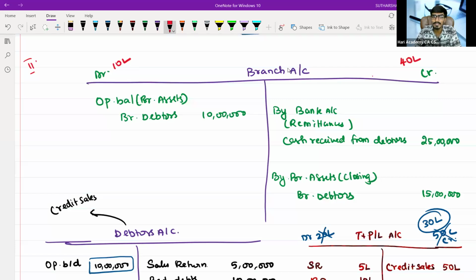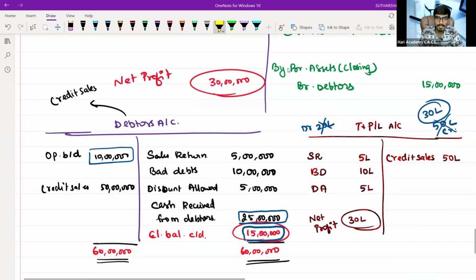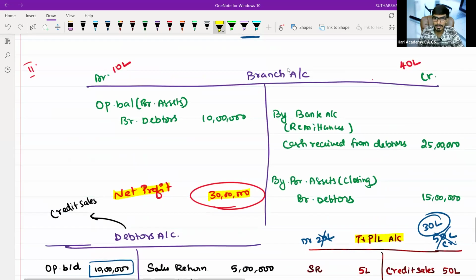Net effect, 30 lakh as net profit, even if I only have a debtors transaction, because I am doing a postmortem series of that particular branch account to make you understand, to prove how you can arrive at the profit. Are you able to visualize? 30 lakh of net profit, the same thing which you try to find out in the P&L account, the same thing you are finding by preparing a branch account.